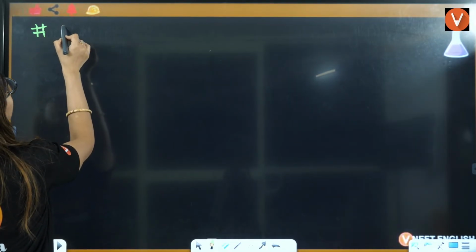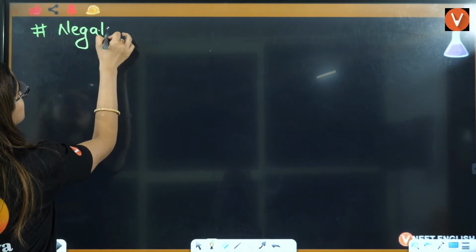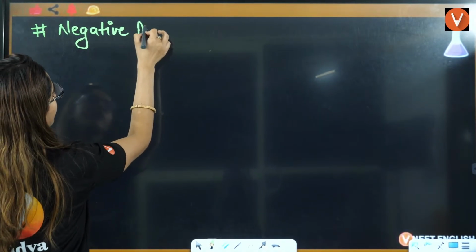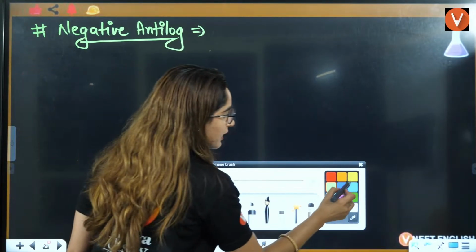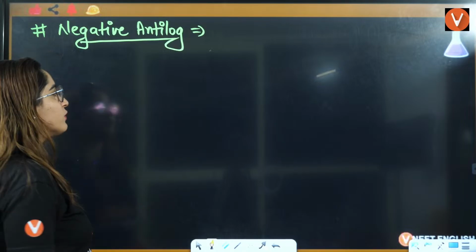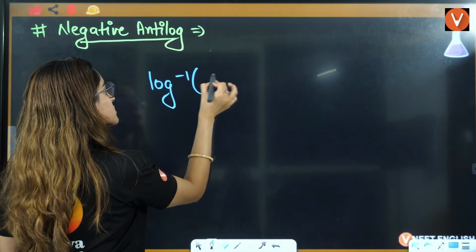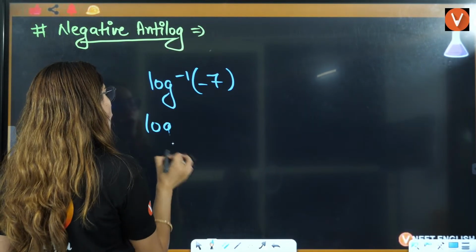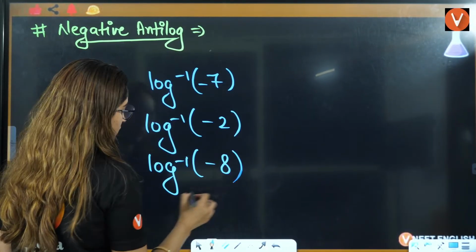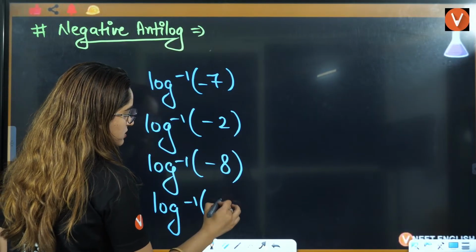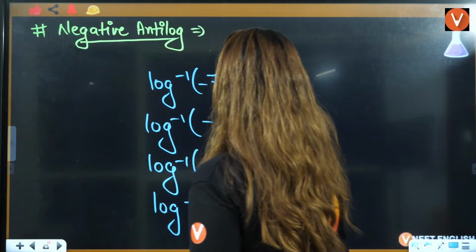Now let's talk about antilog of negative antilog. Negative antilog is a little tricky. Negative antilog is a little on the trickier side, right? Now understand one thing. You have any log inverse which is minus: log inverse of minus 7, log inverse of minus 2, log inverse of minus 8, log inverse of minus 9, right? Answer is going to be what?